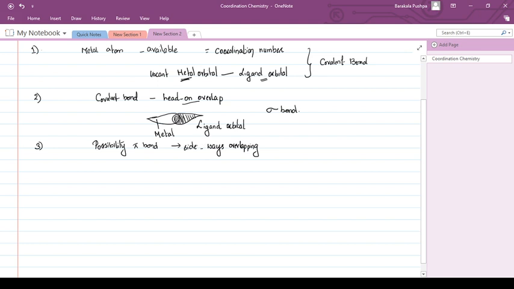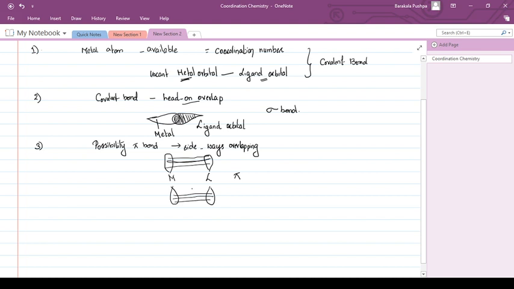Now, whatever may be the type of overlapping, the overlapping is always between the empty or vacant metal orbital and filled ligand orbitals. So if you have a ligand again, metal orbitals are there, it will have another bond. Again ligands are there, there is another bond. So this gives you a strong pi bond. The sidewise overlapping gives you pi bonding. A strong covalent bond is formed.